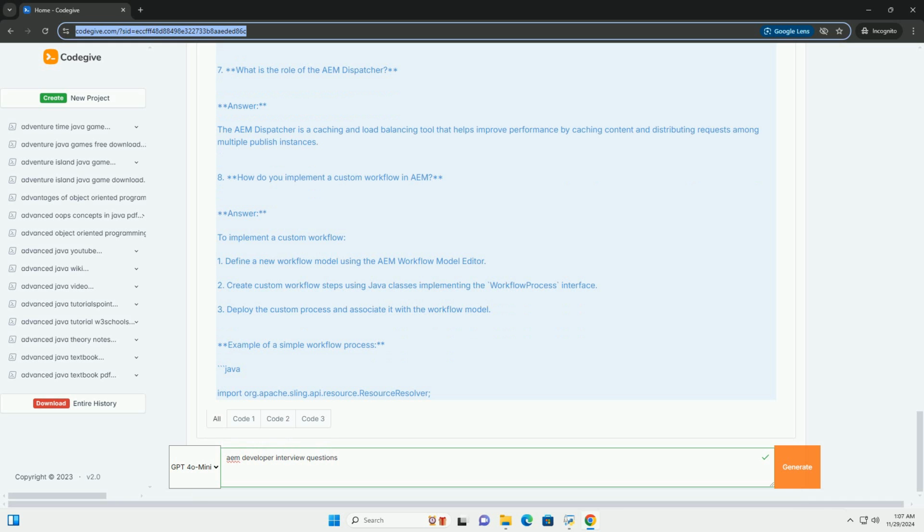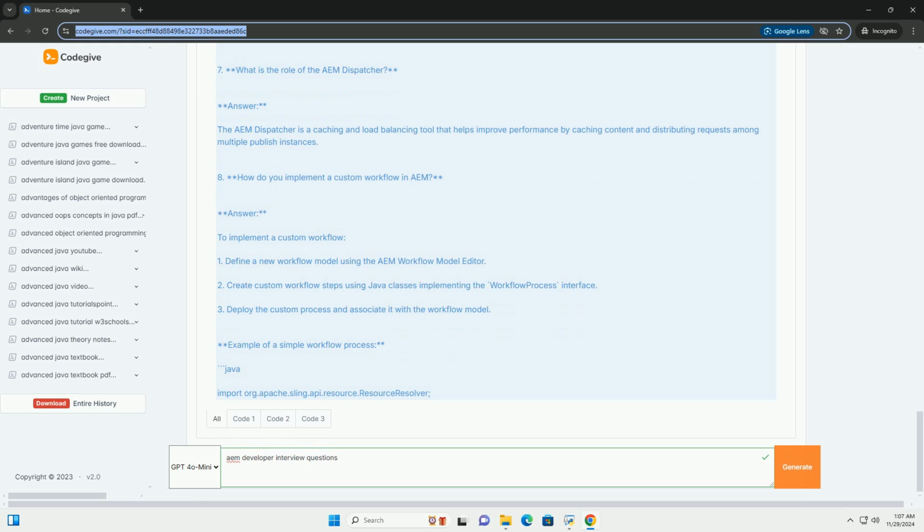6. How do you create a custom component in AEM? Answer: To create a custom component: 1. Create a new folder under /apps/your_project/components/. 2. Add a .html file for the component's markup. 3. Create a .js file for client-side logic, if needed. 4. Create a .content.xml to define the component properties. Example structure: